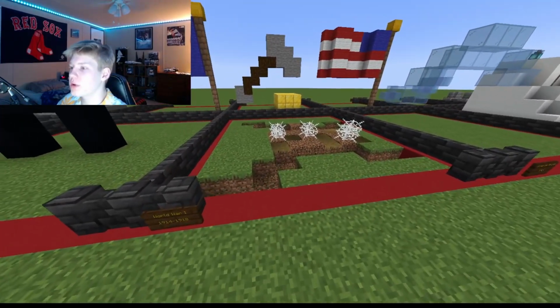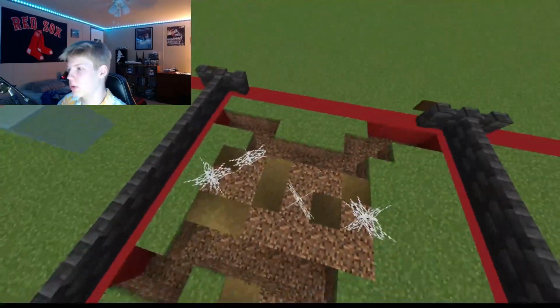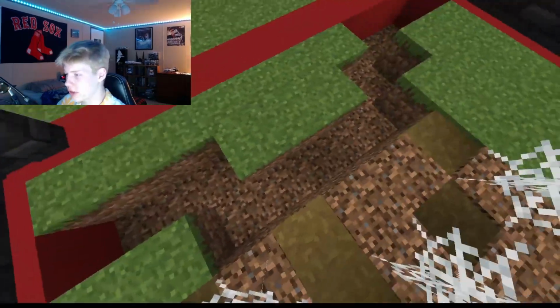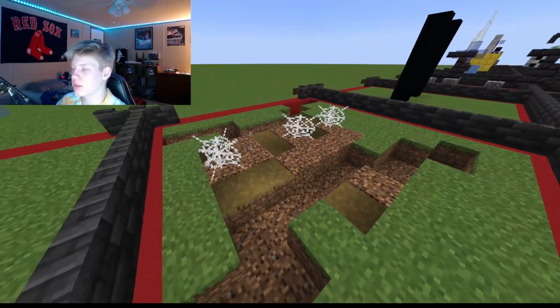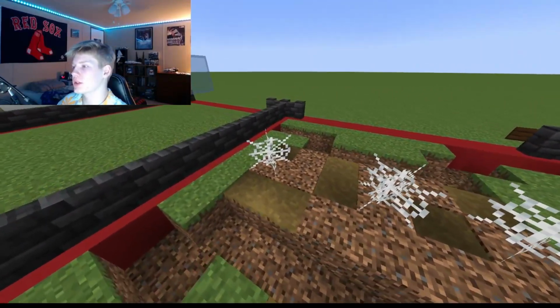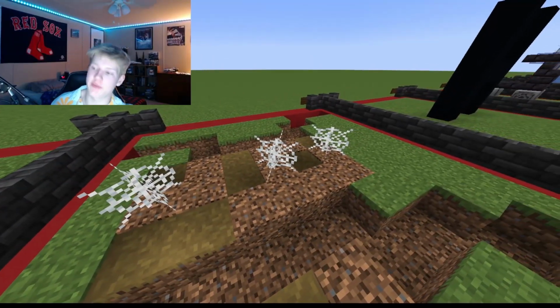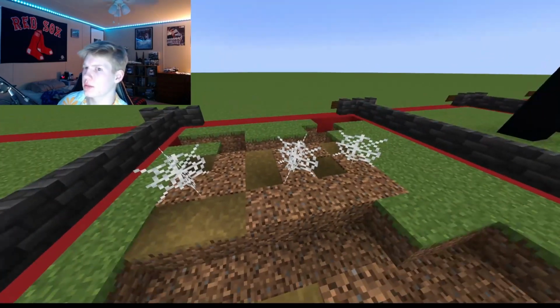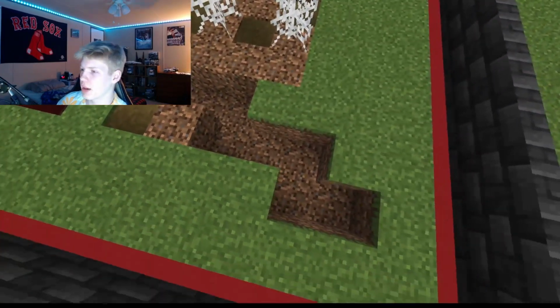Then 1914 to 1918 was World War I. I think you can tell, these are trenches, and the cobwebs. I broke one on accident, that's okay. The cobwebs are supposed to be like barbed wire because they have those everywhere throughout no man's land. I think that's what that's called, yeah. And there's another trench.